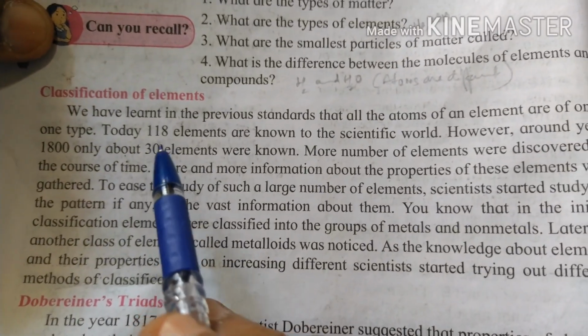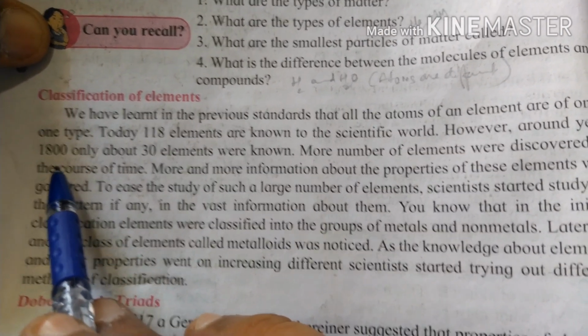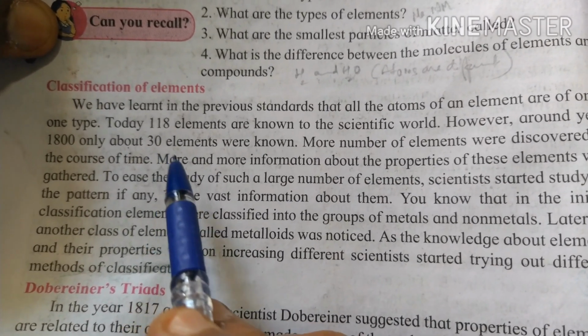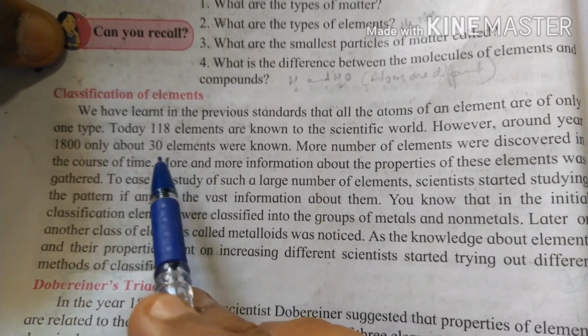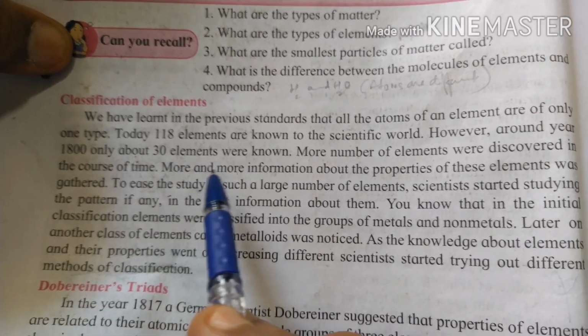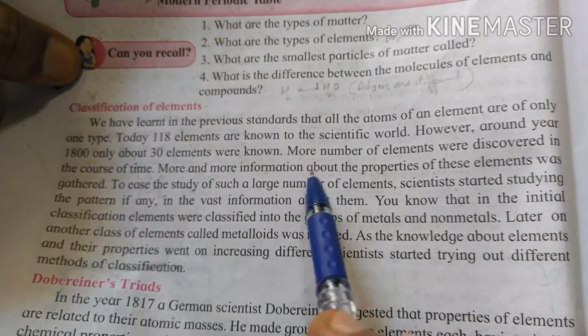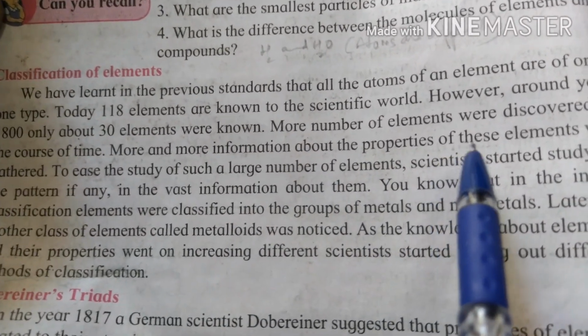After that, step by step, scientists discovered more: 56 elements, then 63 elements, and now we have 118 elements. More and more information about the properties of these elements was gathered.